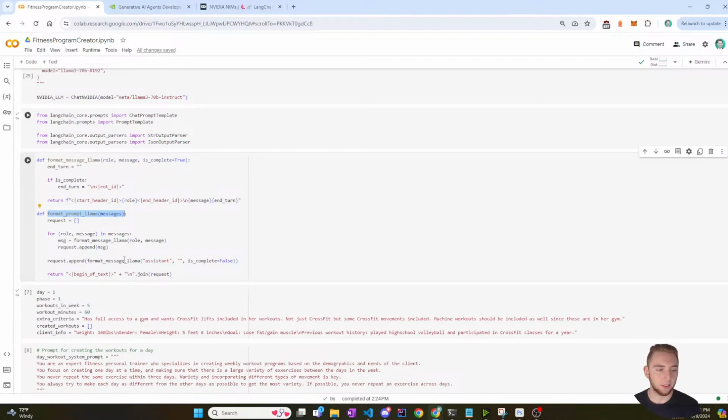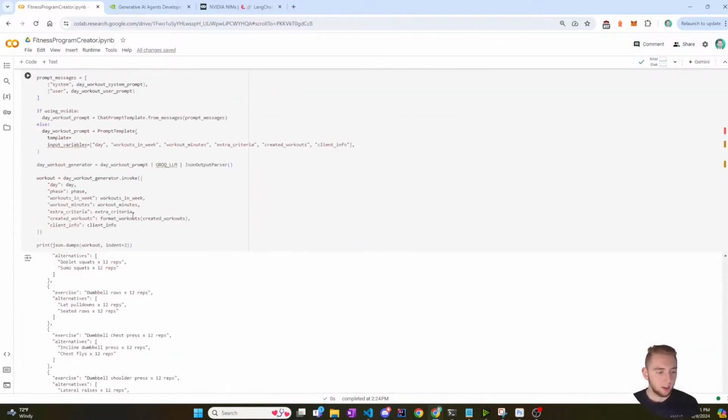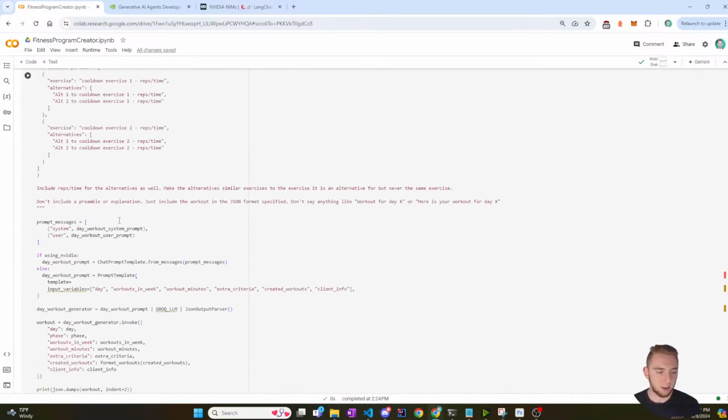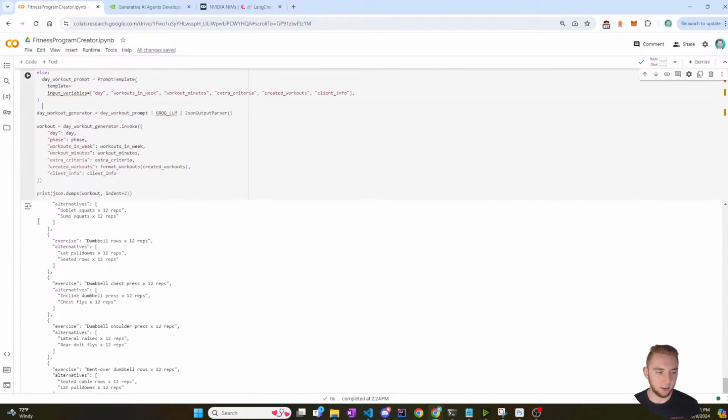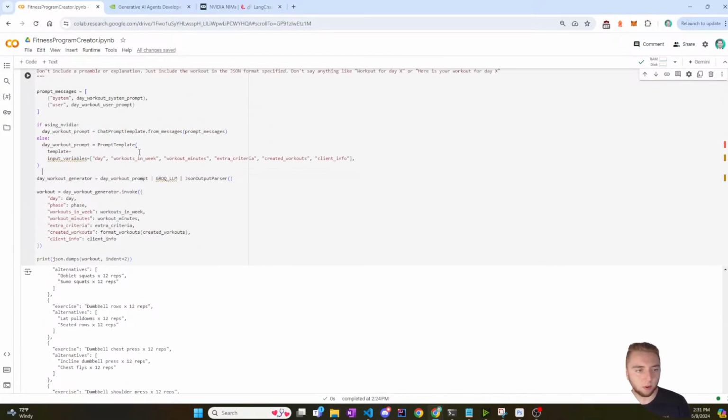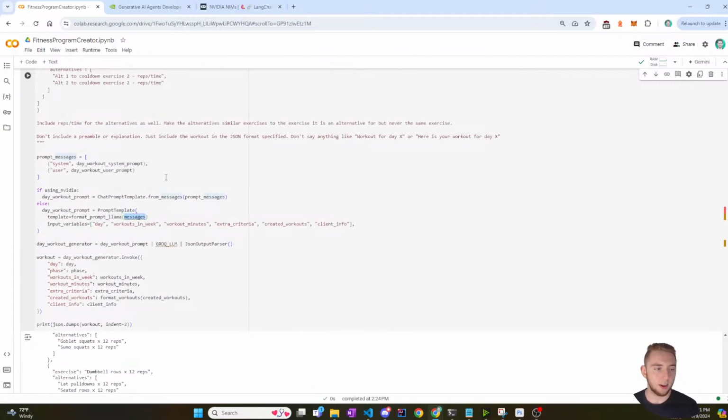All right. And then this actually appends that assistant token at the end, like we saw with the prompt before. So I'm going to go back. I am scrolling all over the place. It's kind of annoying when you have all these outputs here from before. Yeah, format prompt, llama, and then messages. All right, and then I'll add a comma here and we should be good.